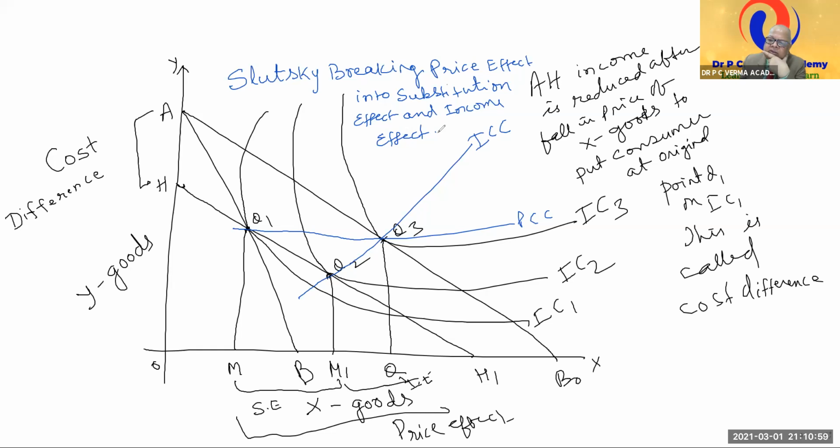So the price effect is broken down into two parts, substitution effect and income effect.